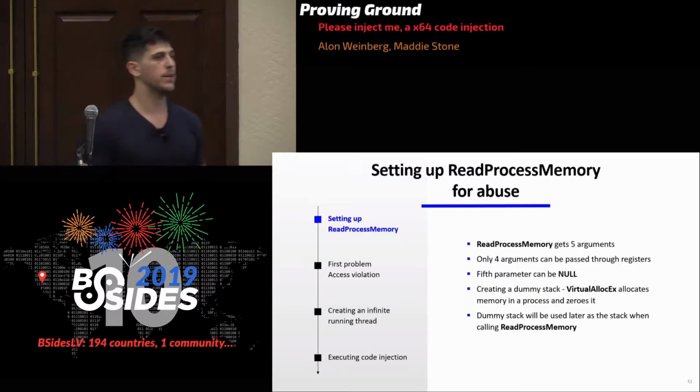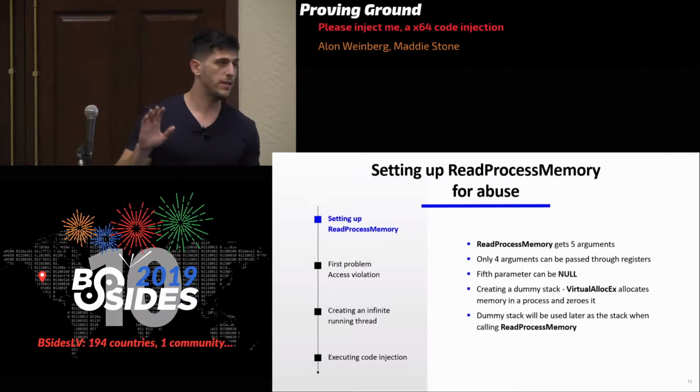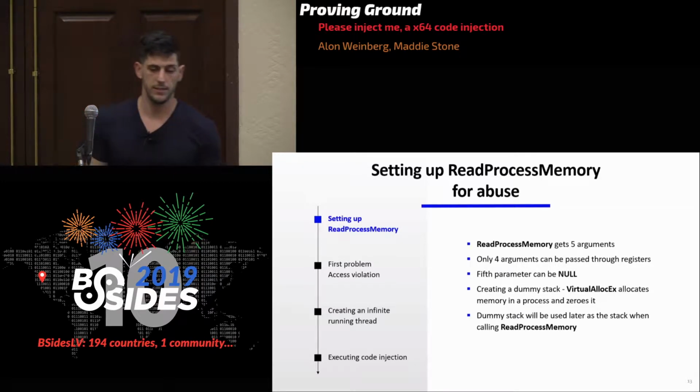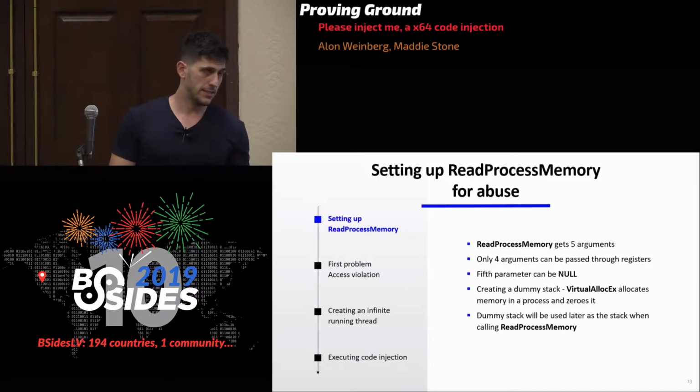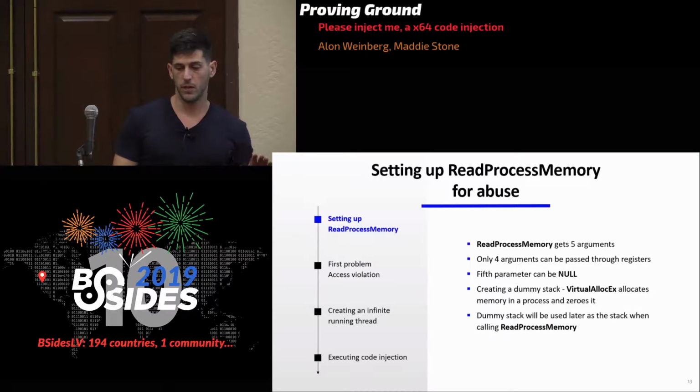Okay, so setting up ReadProcessMemory. ReadProcessMemory, as I showed earlier, gets 5 arguments, okay? And as stated, we can only pass 4 arguments in the registers. Lucky for us, the 5th parameter can be null in ReadProcessMemory, and then it's ignored. So we can make it null and it will be good.